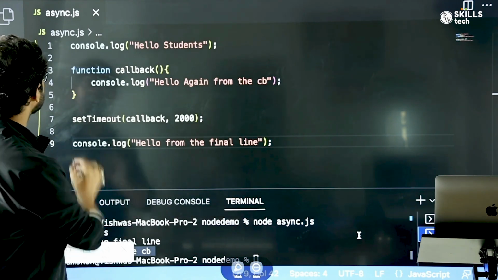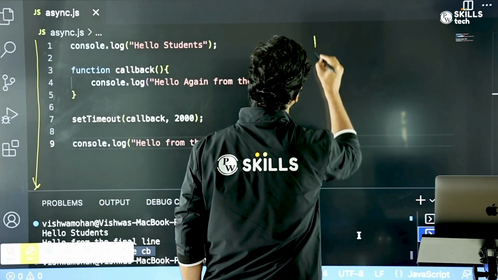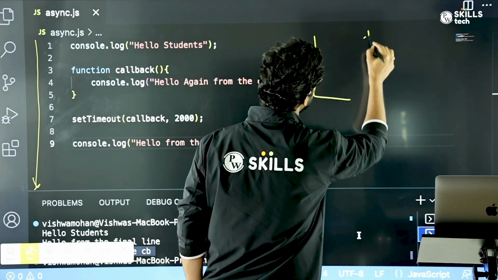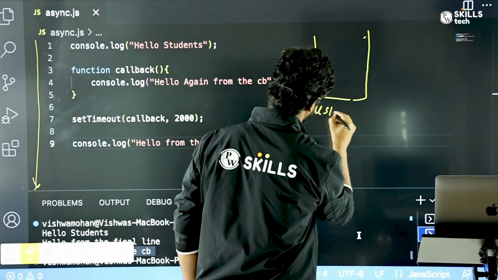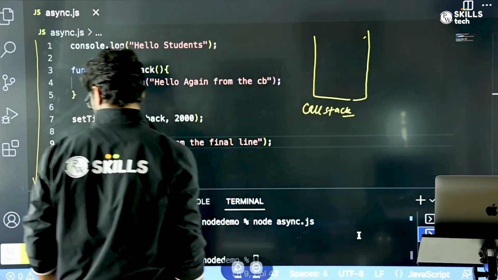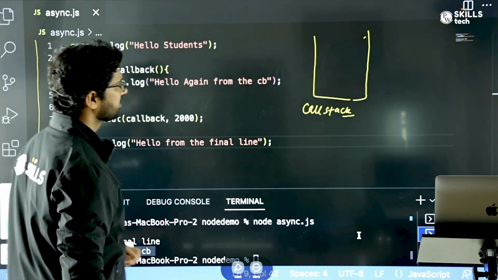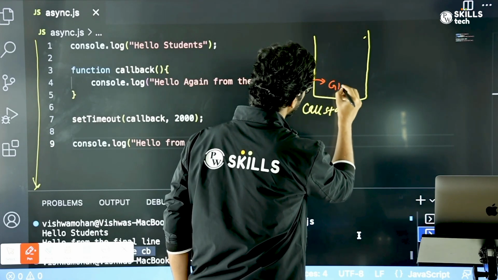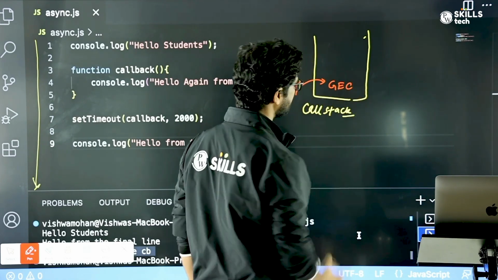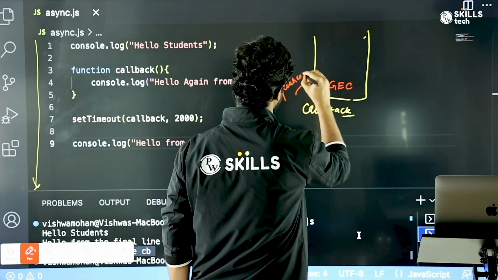First of all, as soon as the execution starts, we already know that in the very beginning, a call stack gets created. And in the very beginning itself, the global execution context, we already talked about that, is pushed inside this call stack.